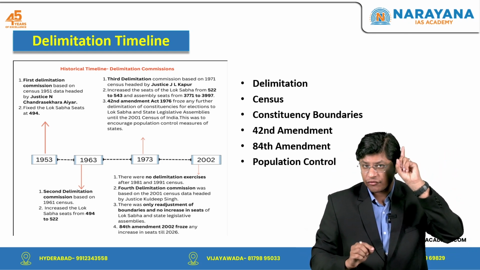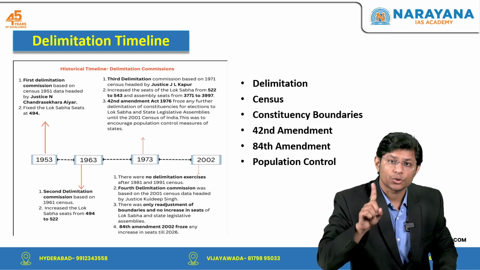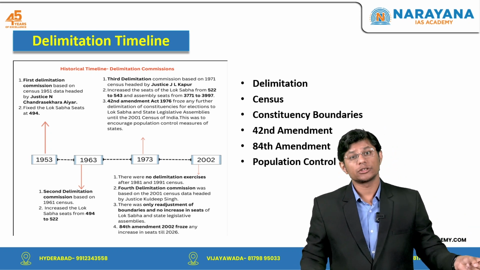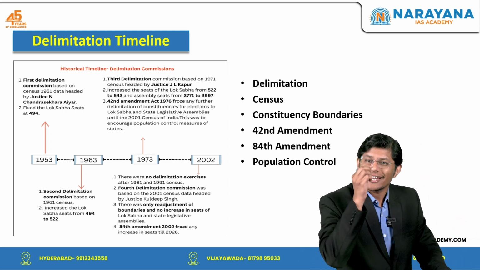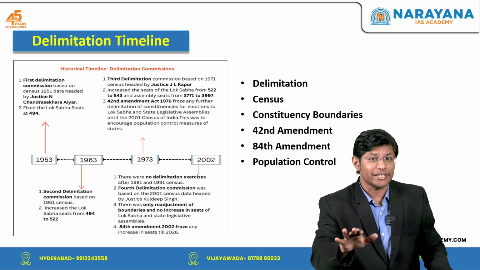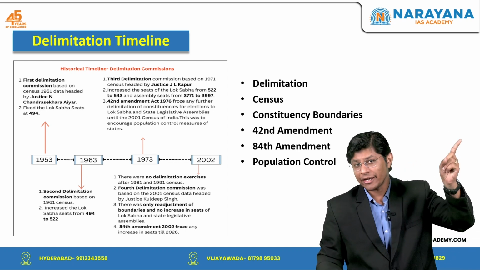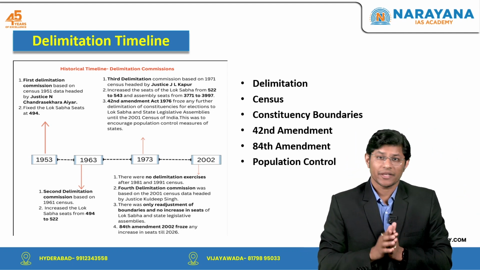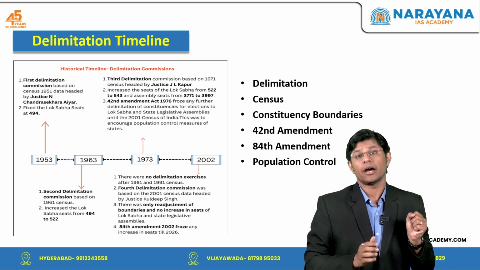That is in 1952, 63, 73 and last in 2002. The fourth delimitation held in 2002, right, was based on the 2001 census, but only involved adjusting constituency boundaries. It did not add any new seats as the number of seats had been fixed by the 42nd Amendment in the year 1976.